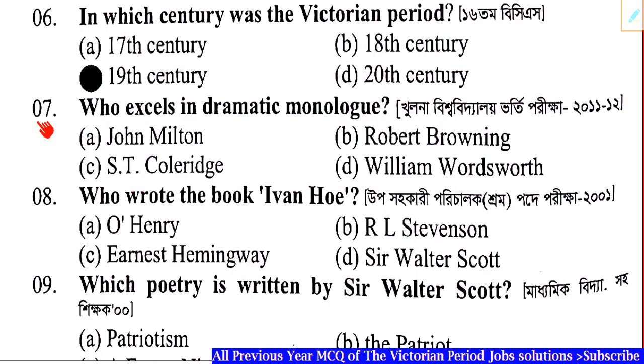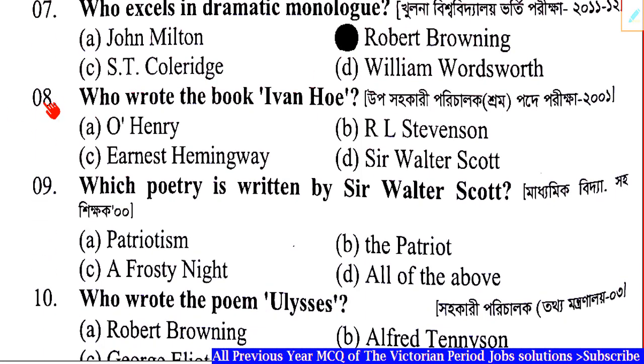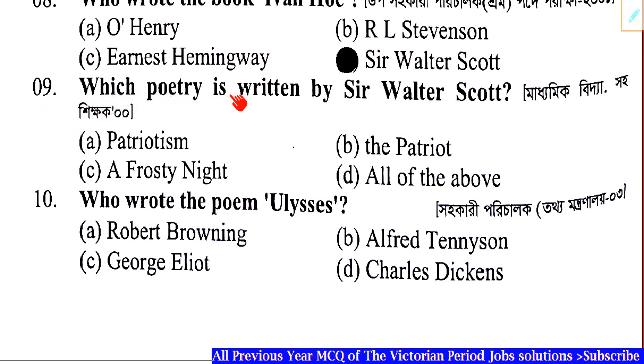Question number 7. Who excels in dramatic monologue? Correct answer: Option B, Robert Browning. Question number 8. Who wrote the book Ivanhoe? Correct answer: Option D, Sir Walter Scott. Question number 9. Which poetry is written by Sir Walter Scott? Correct answer: Option A, patriotism.